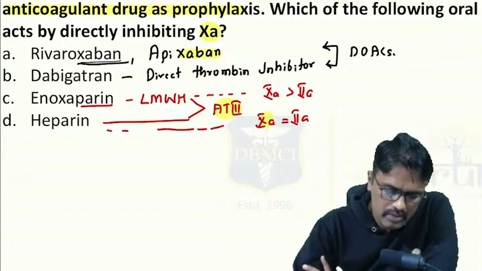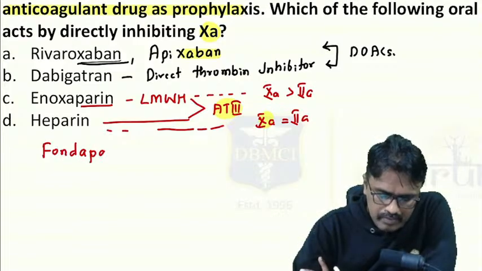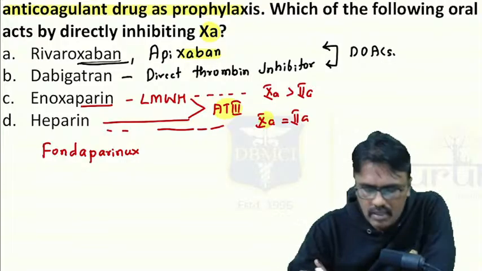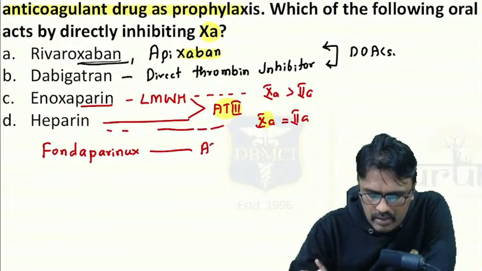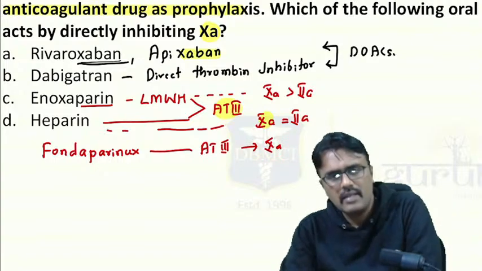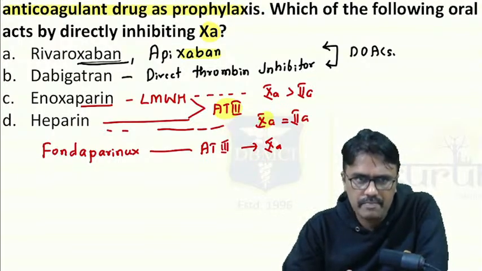Similarly, we have one more synthetic heparin. It is called fondaparinux. This fondaparinux will also activate antithrombin 3, and then it will inhibit 10A only. So is it a direct 10A inhibitor? No. It is an indirect 10A inhibitor.